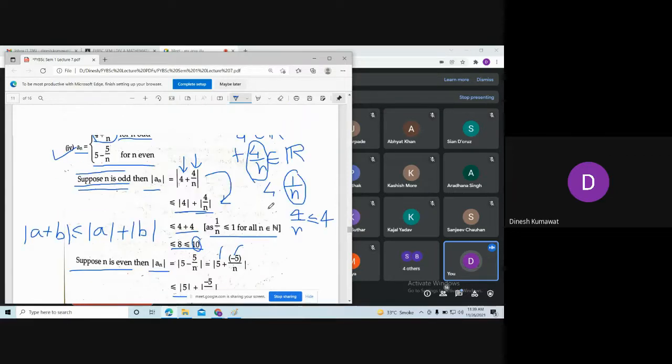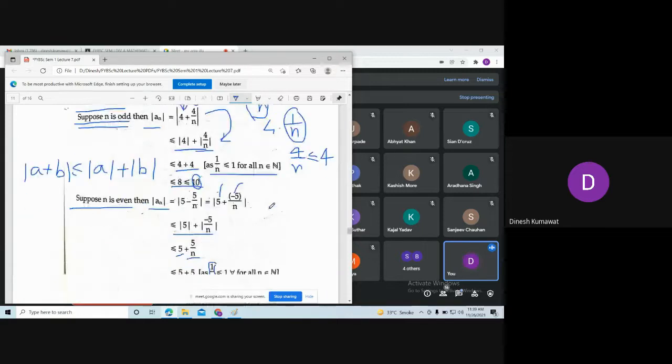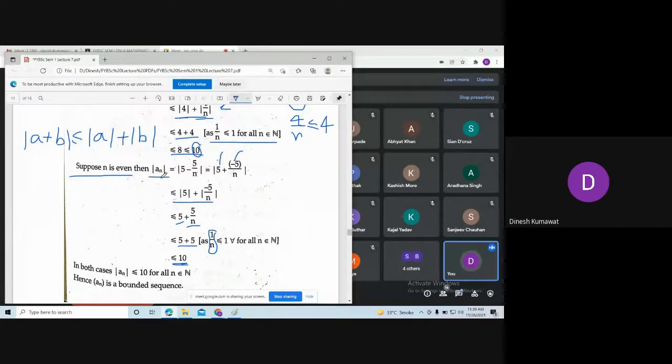Observe, in the first part we have shown that mod a_n is less than or equal to 8. But we know that 8 is less than or equal to 10. And here also we are getting mod a_n is less than or equal to 10.